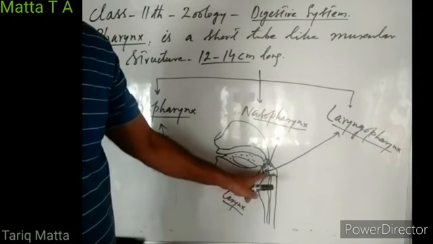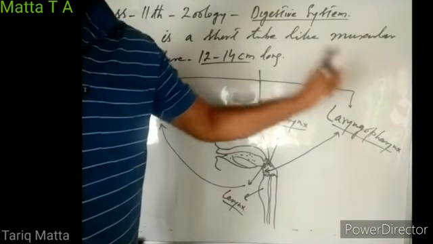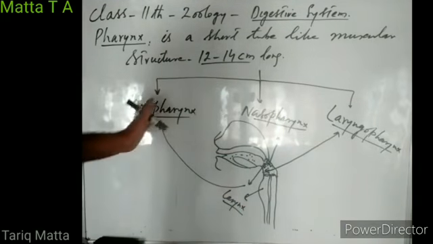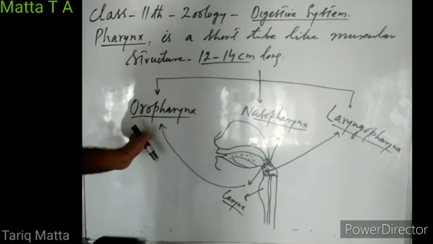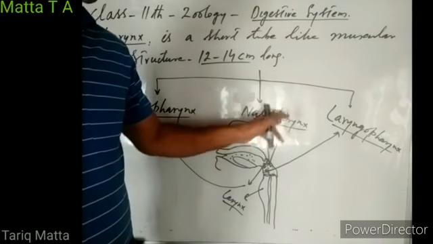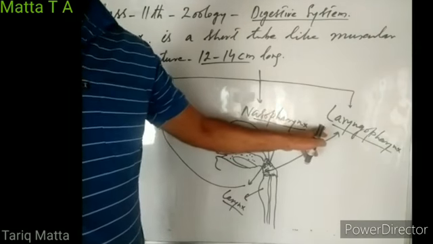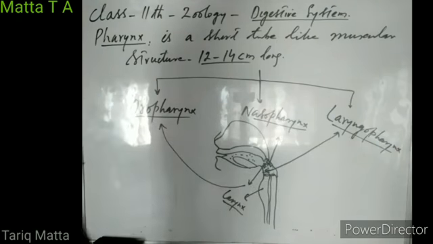And the lower part, which opens into larynx, is known as laryngopharynx, right? So pharynx can be divided into oropharynx, nasopharynx and laryngopharynx.